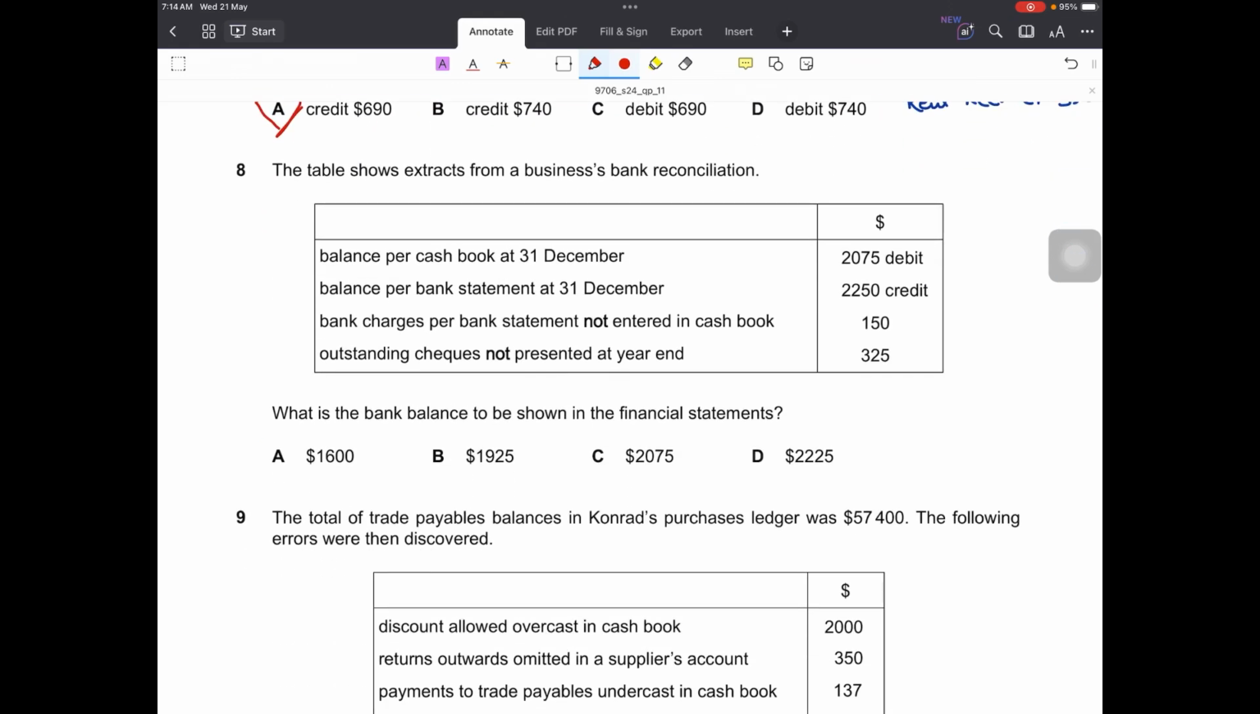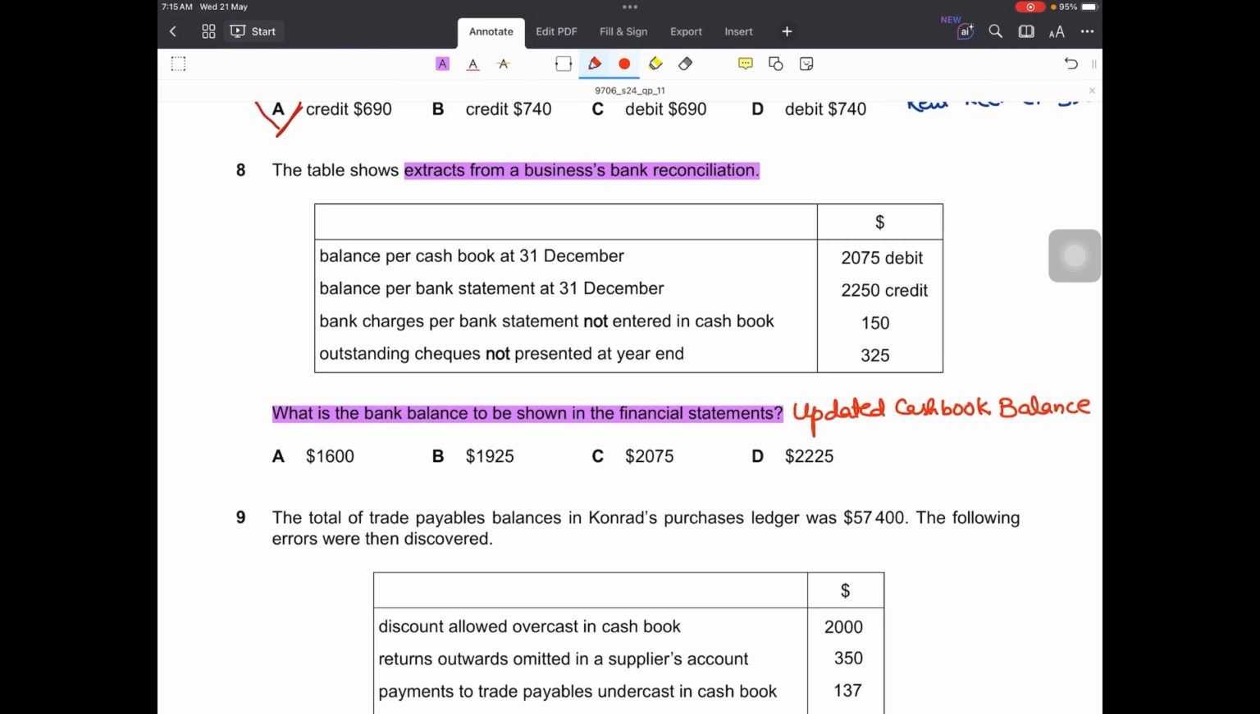Question number 8, related to bank reconciliation statement. Says the table shows extracts from a business's bank reconciliation. Okay, the question is, what is the bank balance to be shown in the financial statements? The bank balance that should go in the financial statements is always the updated cash book balance, right? And that can be found in two ways. Either we can prepare an updated cash book, that is, we adjust the unadjusted cash book balance with the adjustments such as standing orders, direct debits, bank charges, etc. Or we can prepare a bank reconciliation statement.